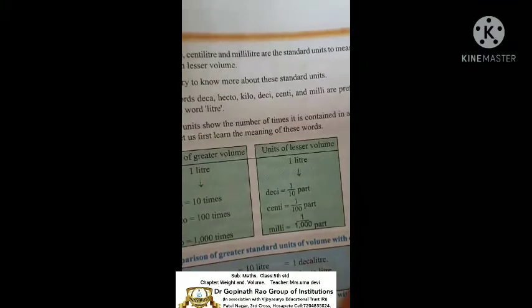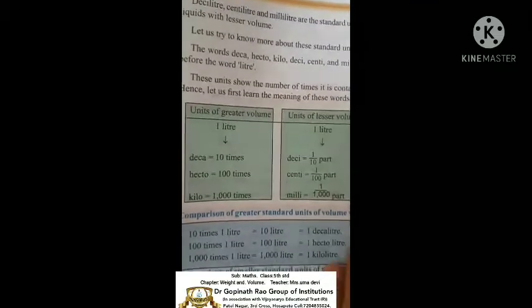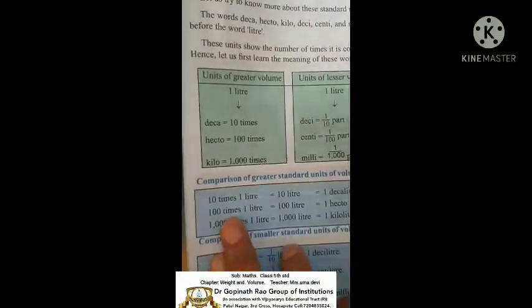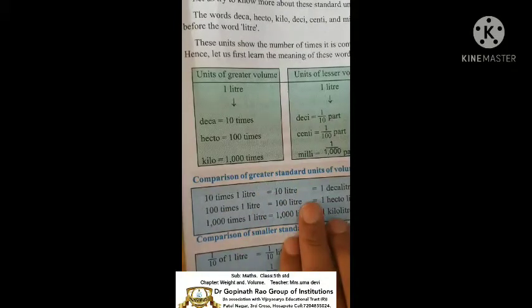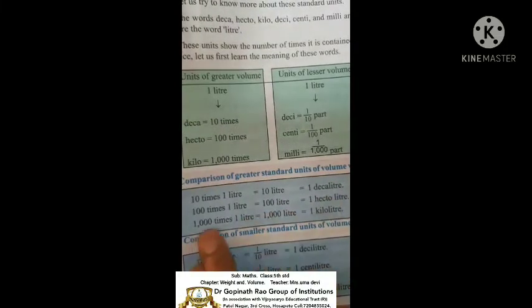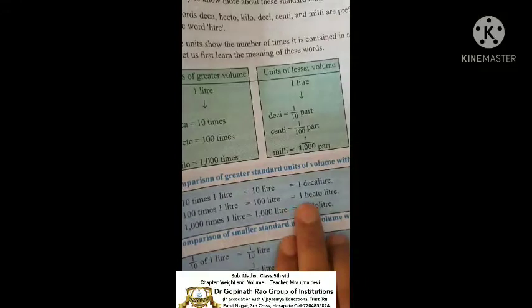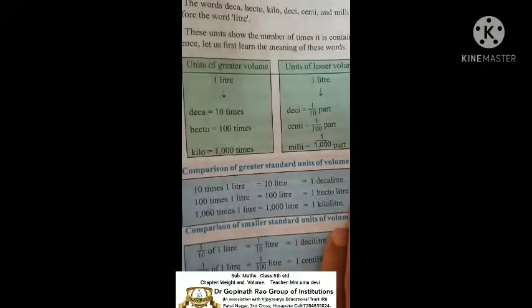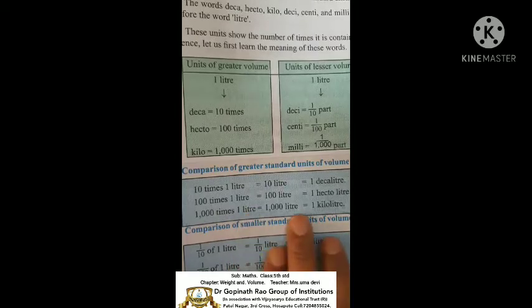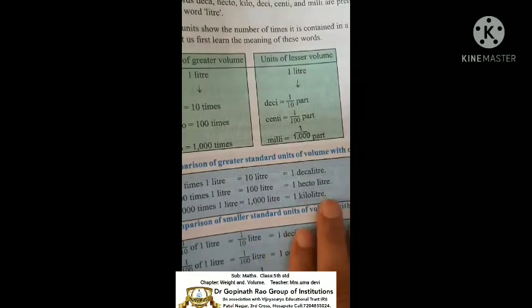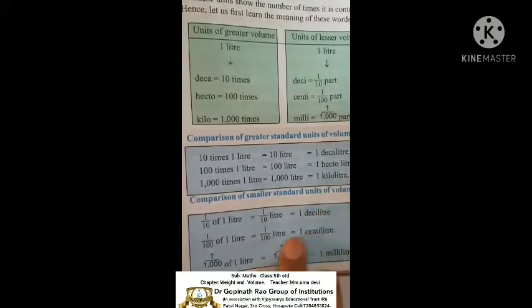Milli means 1 by 1000 parts. You know that. After that, next one. 10 times 1 liter equal to 10 liters, equal to 1 decaliter. 100 times 1 liter equal to 100 liters, equal to 1 hectoliter. 1000 times 1 liter equal to 1000 liters, equal to 1 kiloliter. These are all very important, children.